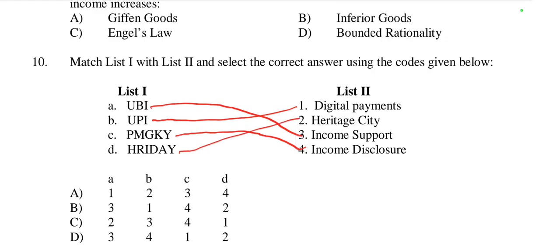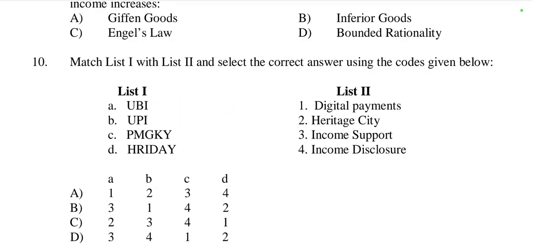So option number 2. The first one is A3, B1, C4, D2, option number B. So here in question number 10, option B is right.